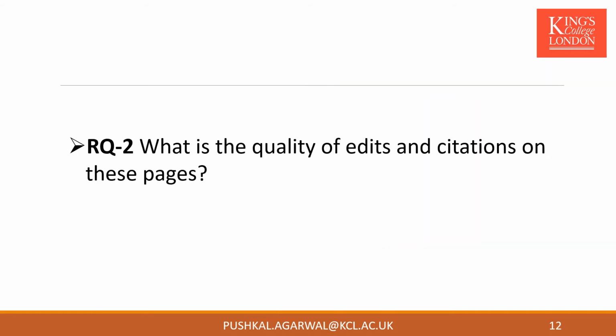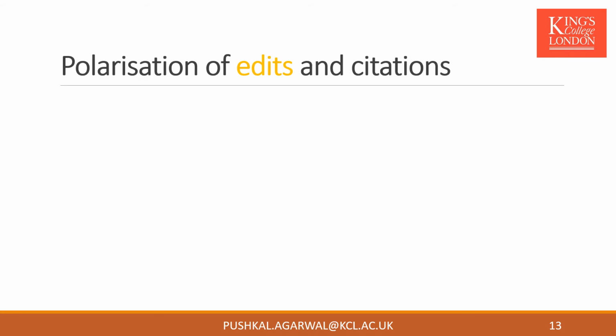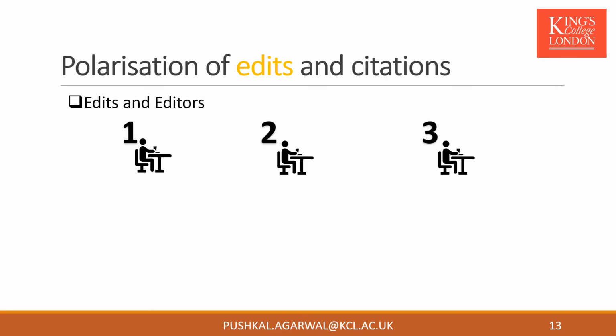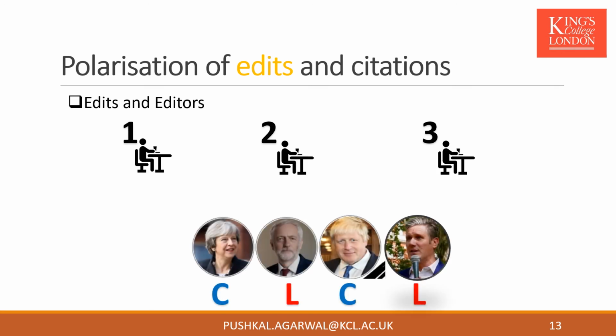In research question 2, we are going to talk about what is the quality of edits and citations on these pages. To understand the quality, we first check if there is a polarization of edits and editors. Let us consider an example with 3 editors and 4 MPs, 2 of which are from Conservative and 2 are from Labour.